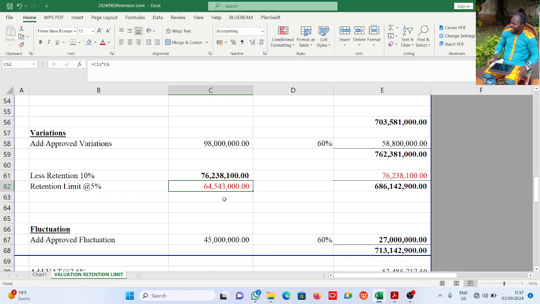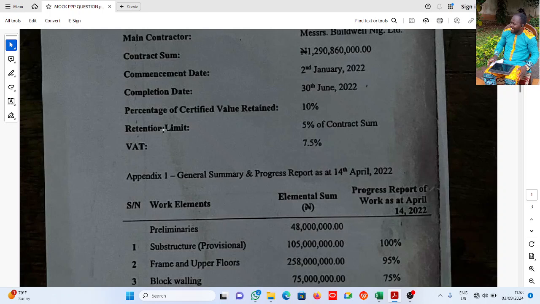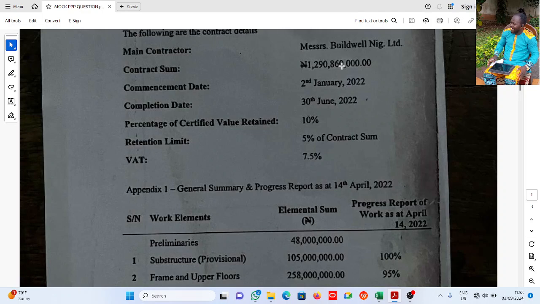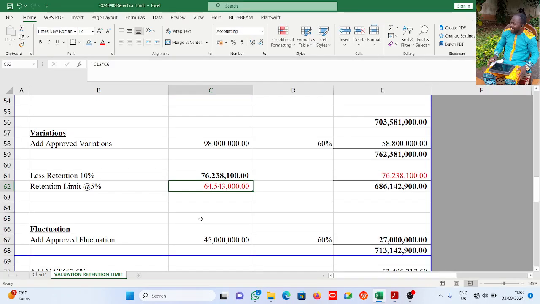I'll take it again. Retention limit means that if my deduction of retention in the valuations, valuation 2, 3, and 4 as the case may be, this is valuation number 4 now, has reached the limit of retention provided for in the contract, in this case 5% of the contract sum, then 5% of this is the limit of retention. So whatever retention I am deducting must not exceed this.